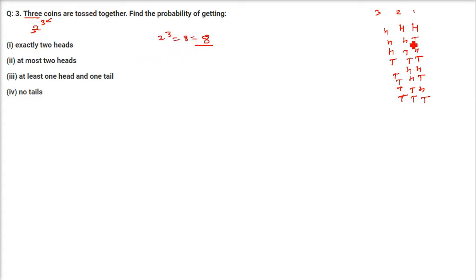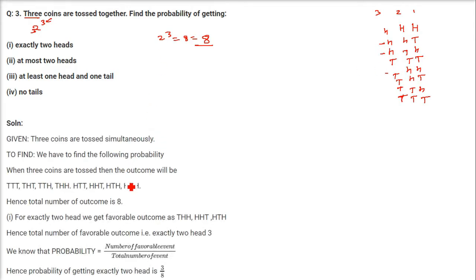Now exactly two heads. Exactly two heads. This one, 1, 2, 3. Only 3 possibilities are there. So exactly two heads, you have how many possibilities? 1, 2, 3. So 3 is the favorable cases, and how many cases are the possibility? Means total cases, total number of events are 8.